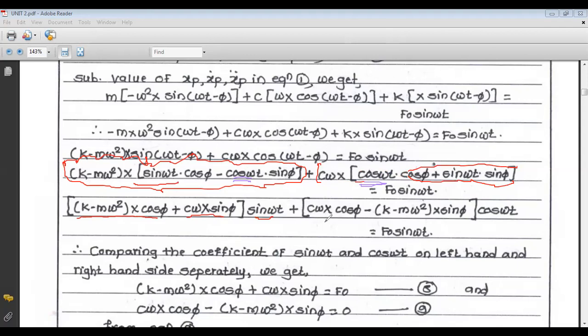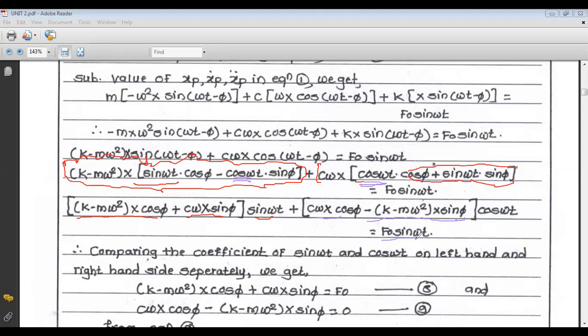This is a minus term because of the minus sign, so we have minus (k minus m omega square) x sin phi. And c omega x cos phi is the positive term, so it is c omega x cos phi, which equals sin omega t.